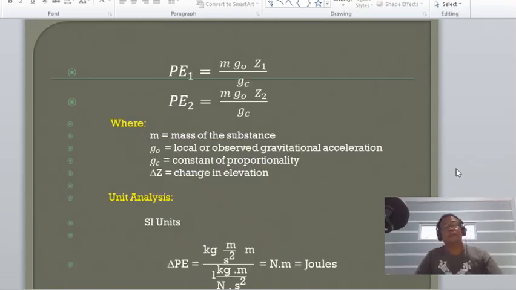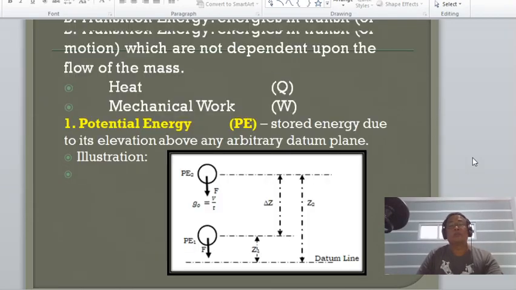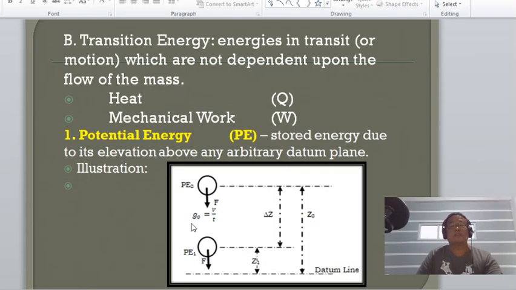So substituting now for potential energy, considering the illustration given on the slide. Okay? So we will notice that we have here potential energy at 2, which is at higher elevation, and potential energy at 1 at lower elevation.